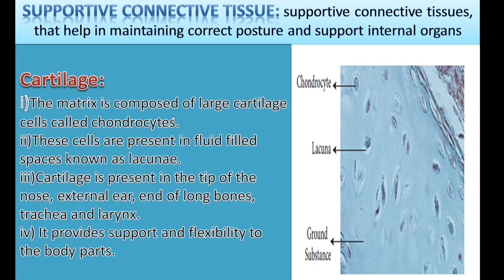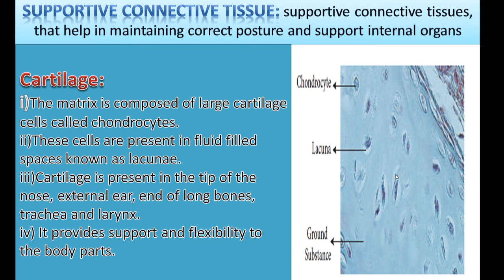So here the matrix is composed of large cartilage cells called chondrocytes. We could see in the picture the bluish background is called the matrix. Chondrocytes are nothing but cells, the cells which secrete the matrix, and are also embedded in it. These chondrocytes are present in a cavity. We could see the cavity here. The inside bluish portion is the chondrocyte, and the cavity is called lacuna.